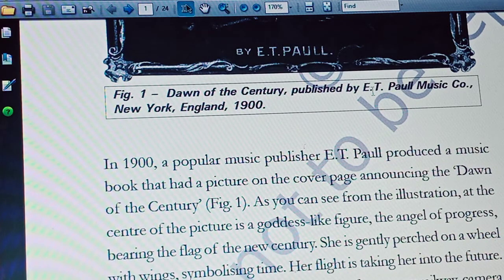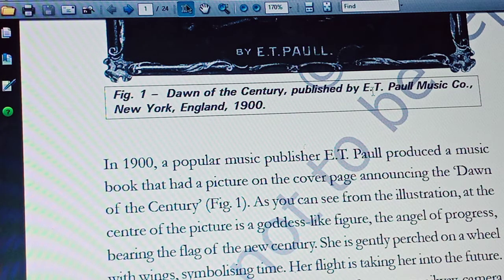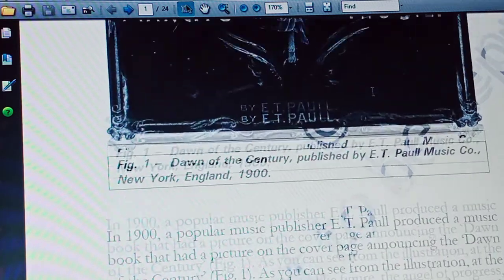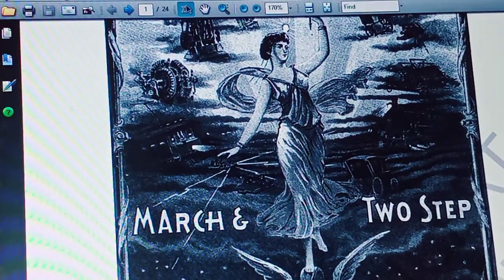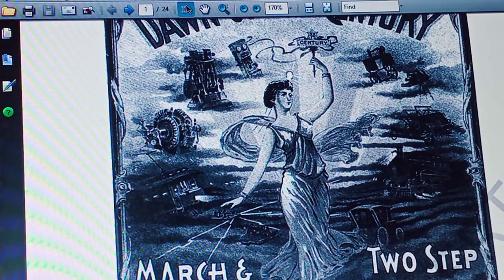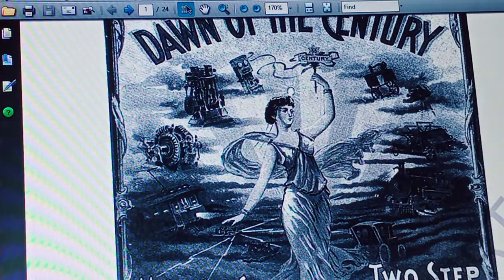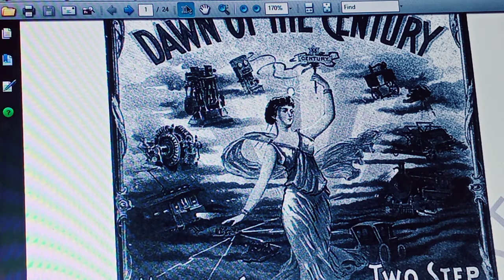Floating about behind her are the signs of progress, like railways, cameras, machines, printing press and factory. These are all things which you can notice here. See once the background: machine, camera, railways, printing press. So these are all which you can notice in the picture itself.